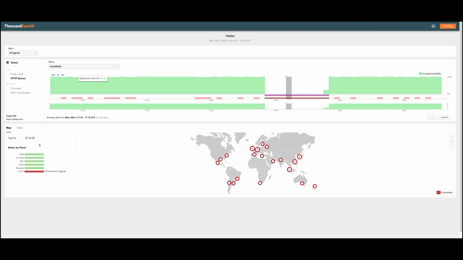So for example, we know that the internet is asynchronous in nature, so the path that traffic takes on the way to the target is likely going to be different on the return path, right? Essentially from the path it takes from the server to the agent that executed the test in the first place. So in this case, we see none of that. Receive is completely green for every single agent, which indicates that everything from the network side was working fine. It's purely an HTTP-related issue.